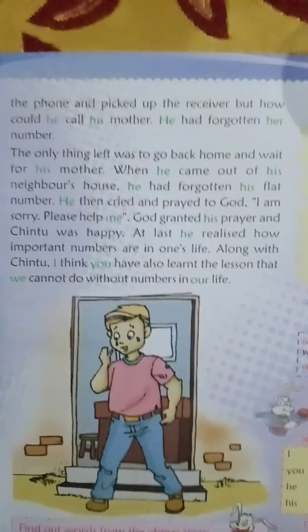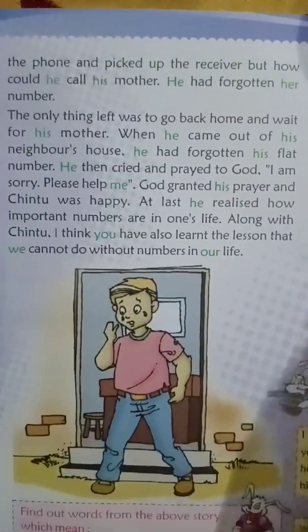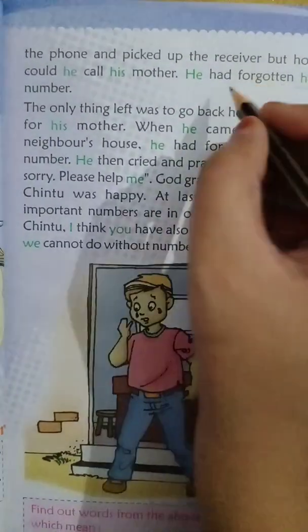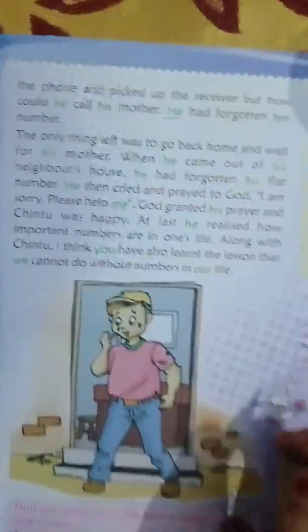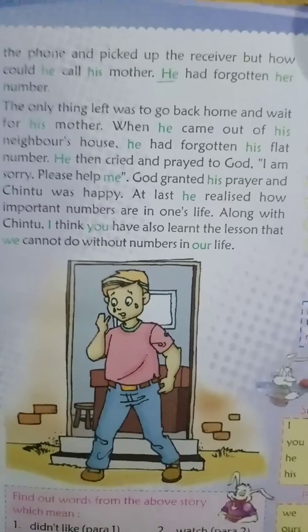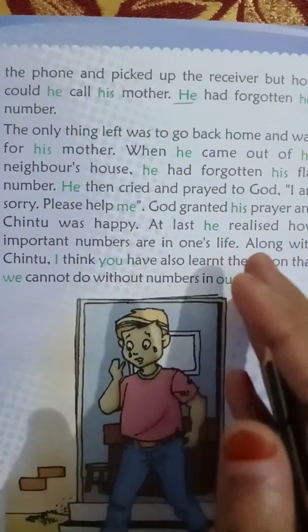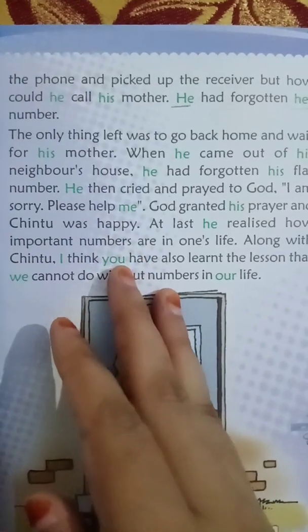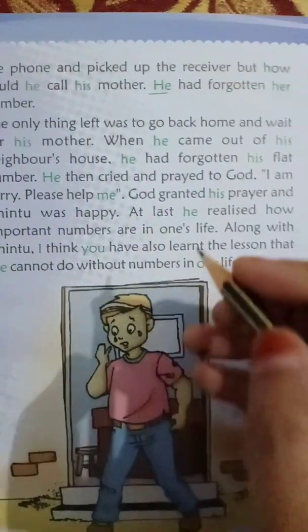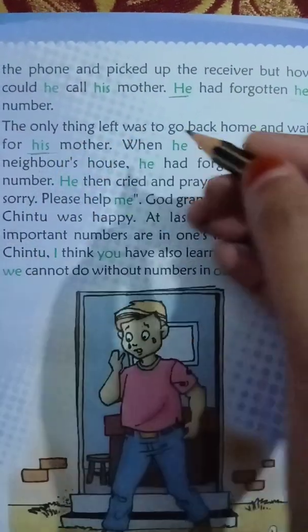Her means Chintu's mother's number. And who forgot? He, meaning Chintu, forgot the number of his mother. Now he had only one way, that he has to go back home and wait for his mother. So here his means Chintu's mother.